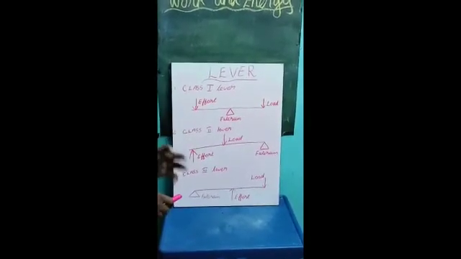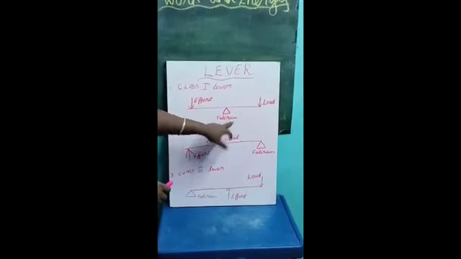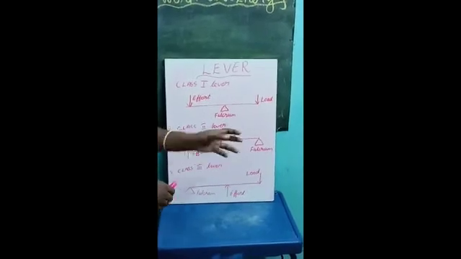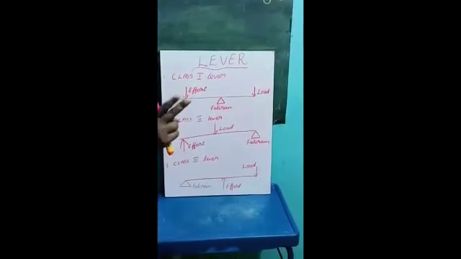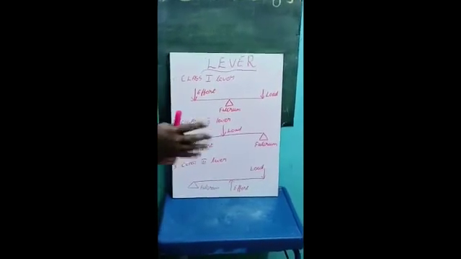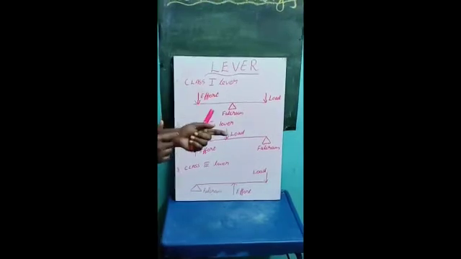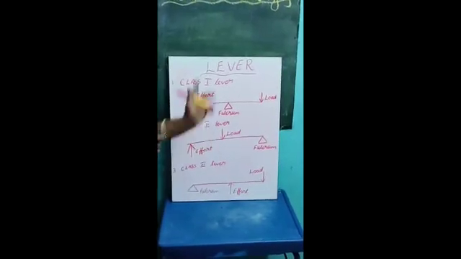Understand? What is meant by class 1 lever? Fulcrum is between effort and load. An example is scissors. If you have a scissor, you cut like this. So the fulcrum is between the effort and load.